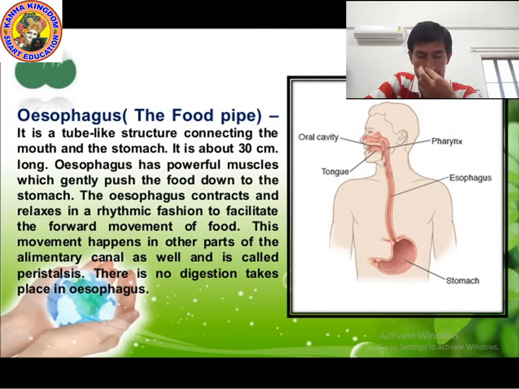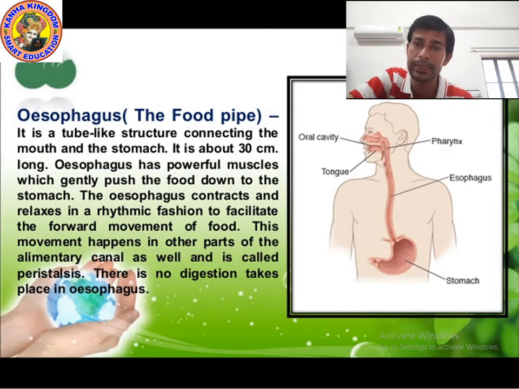As you can see in the picture, the esophagus is a tube-like structure. Am I right? And what is the length of the esophagus? Do you remember, kids? The length of the esophagus is around 30 centimeters.